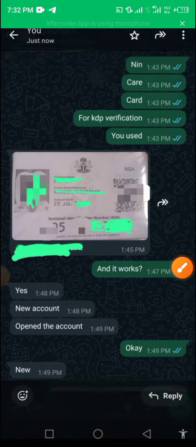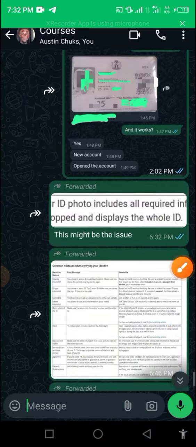One thing you should know is this. This is what is needed. If you are snapping your ID, it's important your ID photo includes all required information. Make sure the image is not cropped and displays the whole ID. This is one of the criteria that is needed.